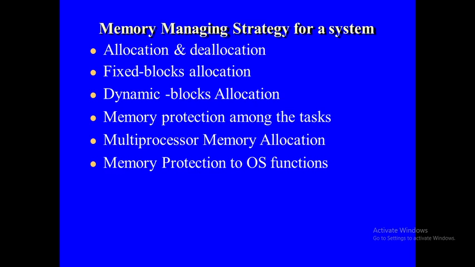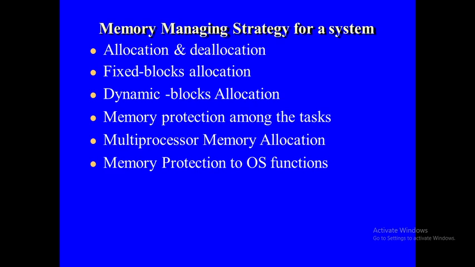Next is fixed block allocation. Memory address space is going to be divided into blocks. The processes requiring a small address space are allocated a lesser number of blocks. The processes requiring larger address spaces are allocated a larger number of memory blocks.